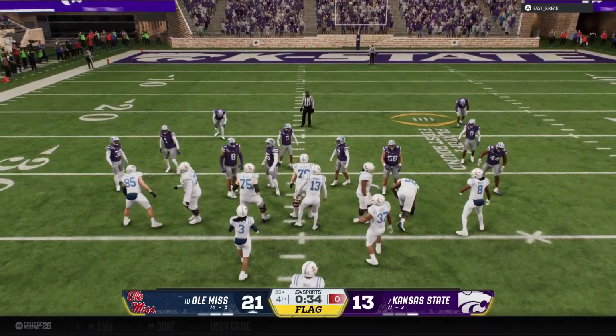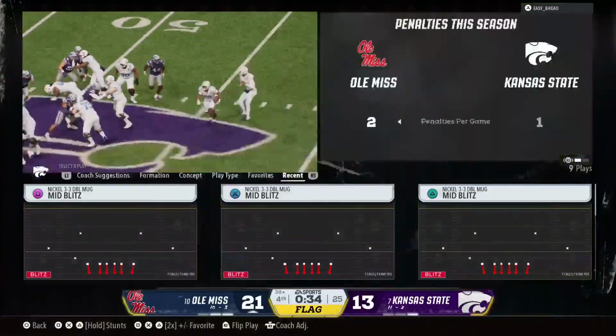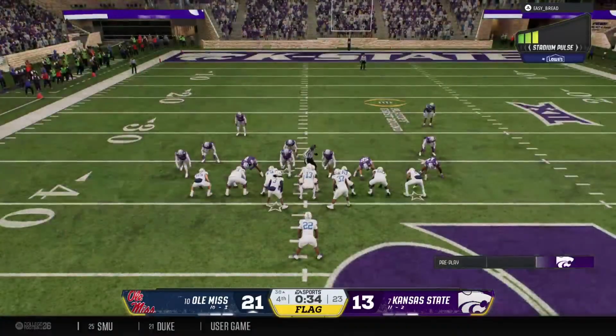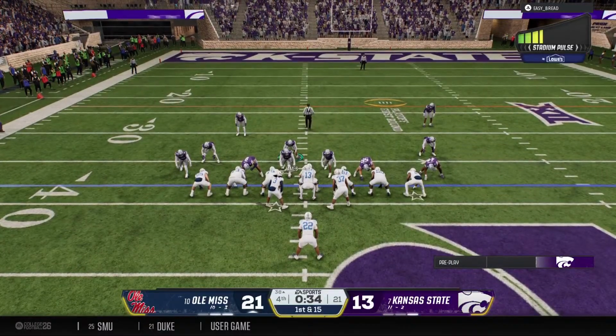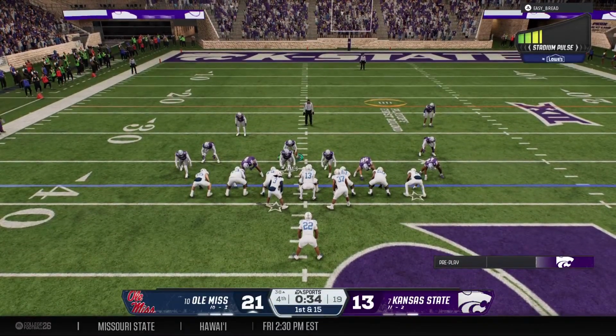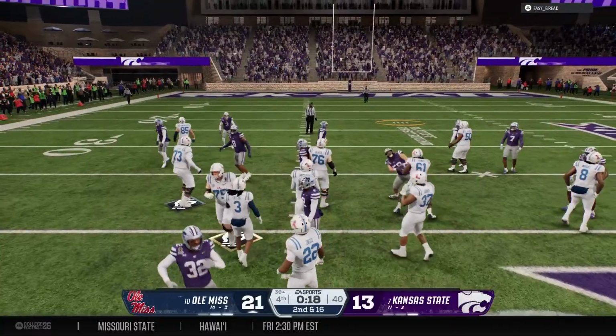Didn't quite get the play off in time. It'll be delay of game. And the head coach will decide to accept the penalty and take the yardage. Fresh set of downs for the offense. 1st down. And the quarterback just kneels down.